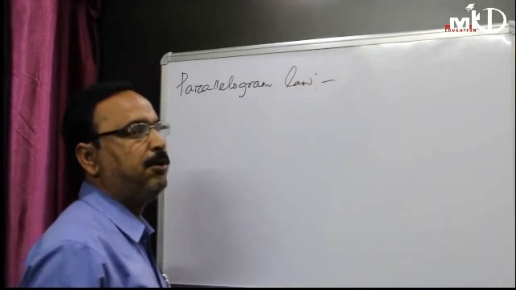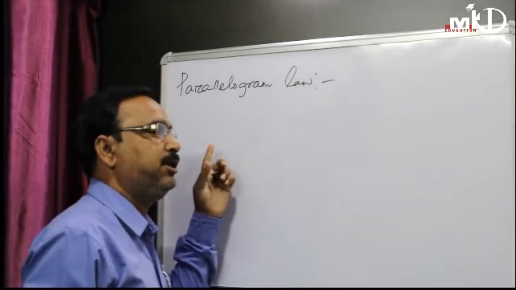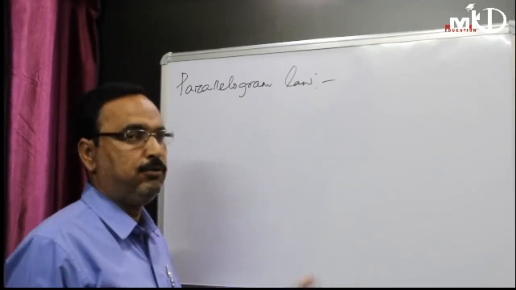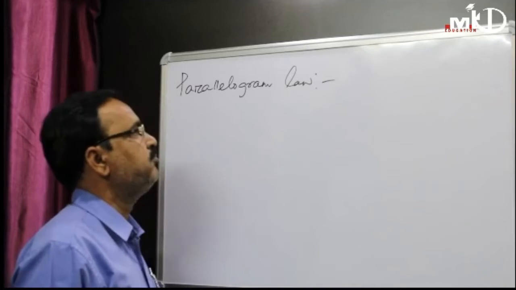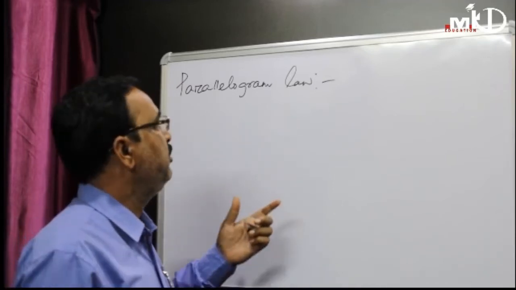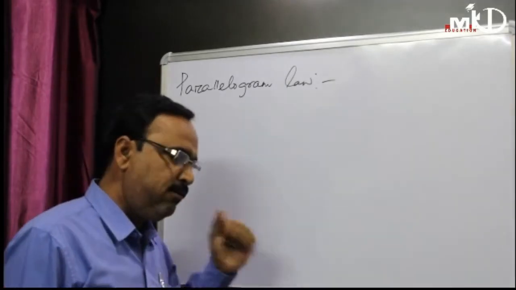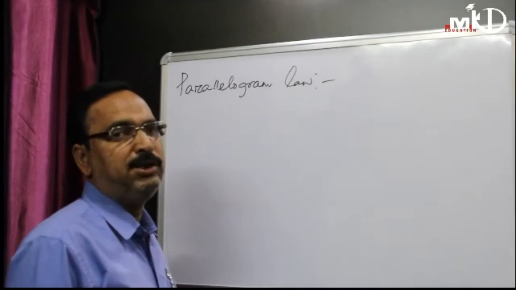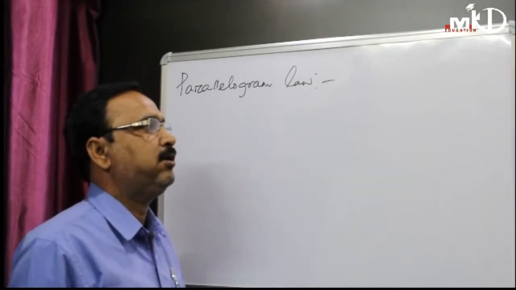Why do we need parallelogram law? Parallelogram law is needed to obtain the resultant force. Okay, you know what is a parallelogram? Yes or no? Definitely you know parallelogram. According to the parallelogram principle, this law is called the parallelogram law.